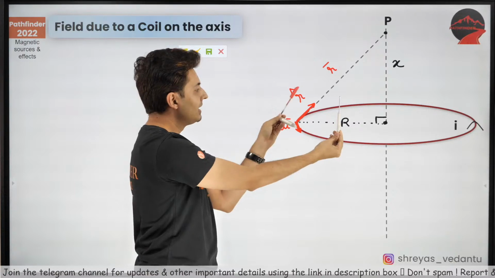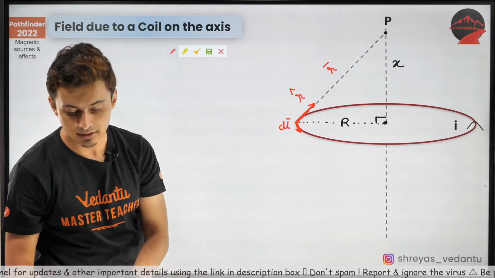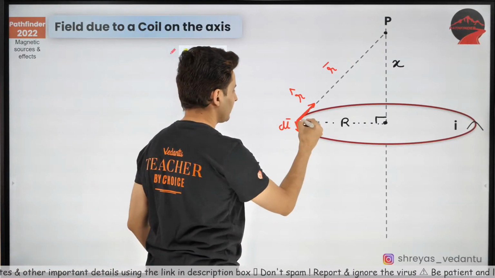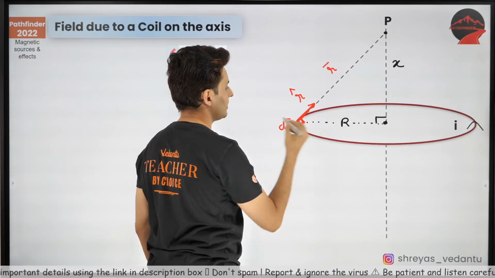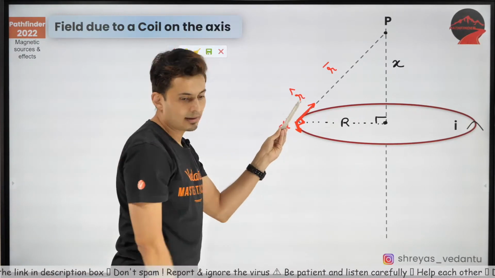Everybody seeing 90? Don't you see it's 90 degrees? You can clearly see if I hold the pens like this. Excellent. So this angle is 90 degrees. Now, try to do dl cross r.